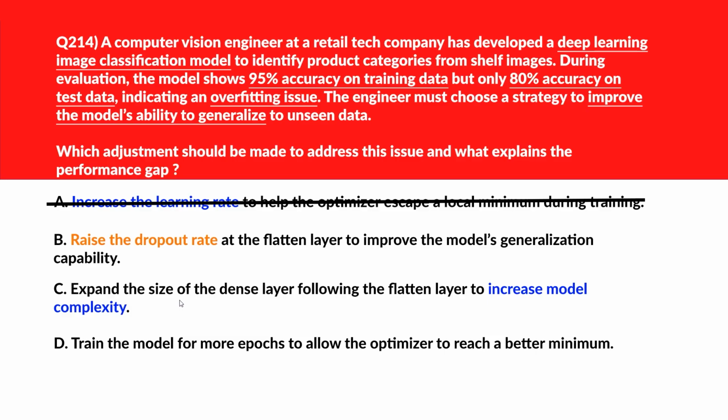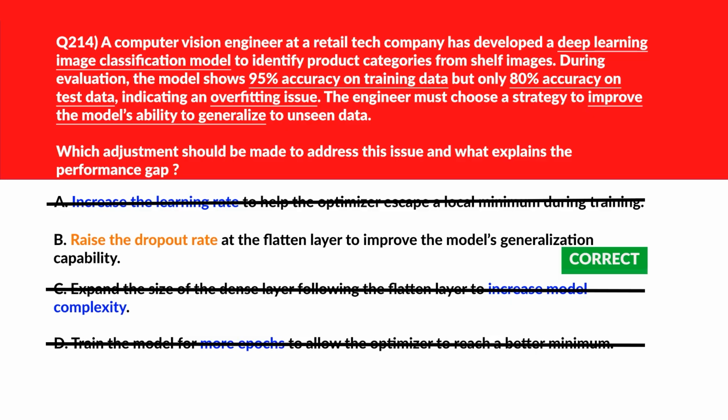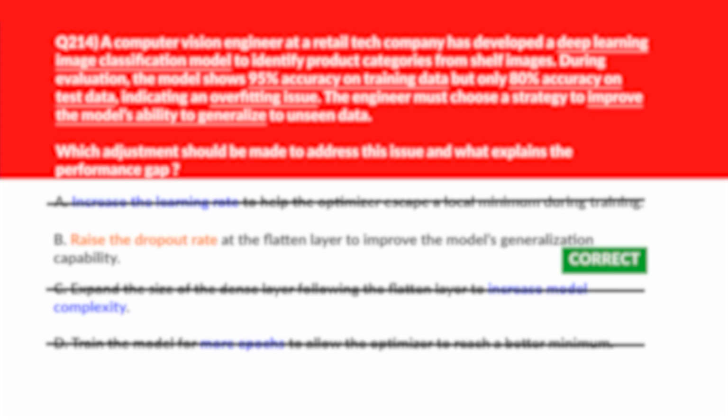C says expand the size of the dense layer following the flattened layer to increase model complexity. Adding complexity worsens overfitting by fitting noise in training data. Wrong answer. We'll move to option D. D says train the model for more epochs to allow the optimizer to reach a better minimum. More epochs deepen overfitting rather than improving generalization. We'll delete this and lock option B as the right answer.